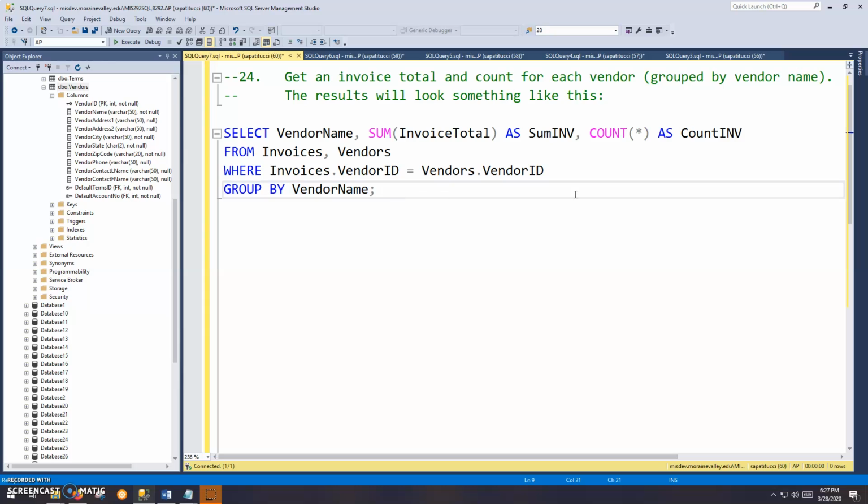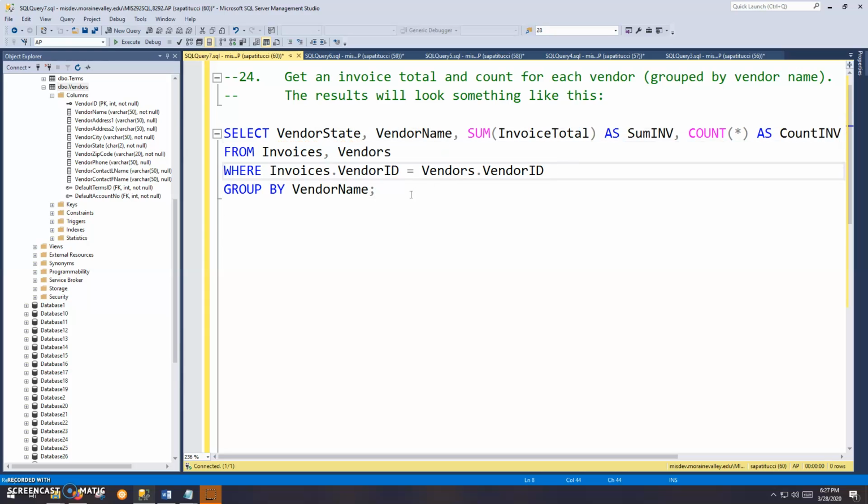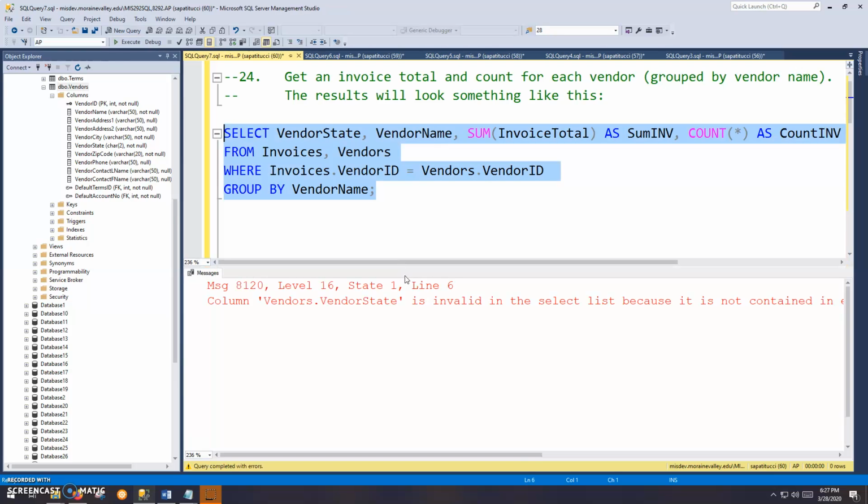And we said in the last video, if you have a run-of-the-mill column and you're grouping, that column has got to appear in the group by clause as well as the select clause. If I wanted to add the vendor state, for example, I try to run that. Okay, it's invalid in the select list because it's a run-of-the-mill column and I'm grouping and I didn't put it in the group by list. So that's a problem. All right, so I'll get rid of that.